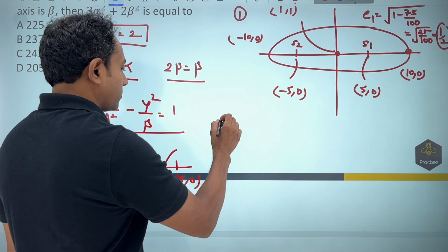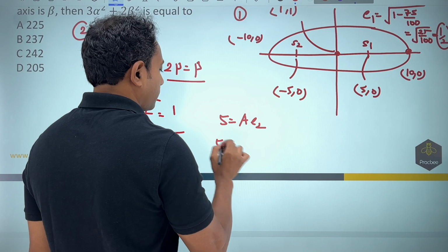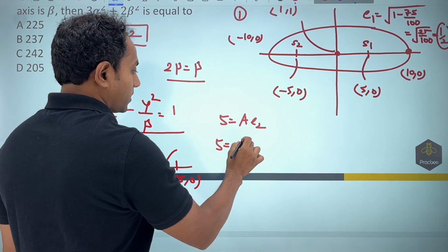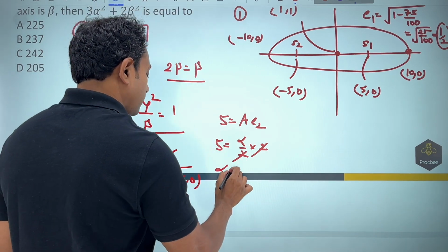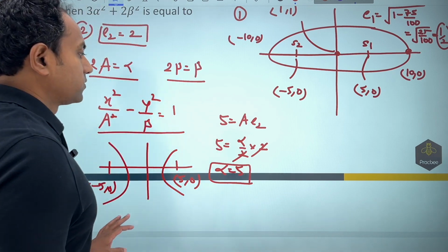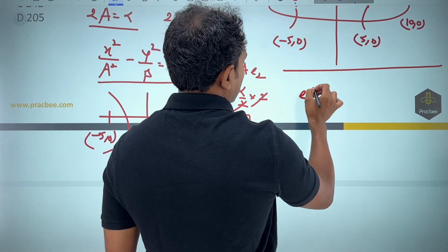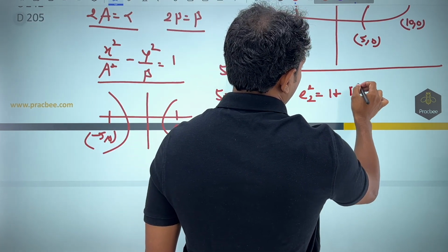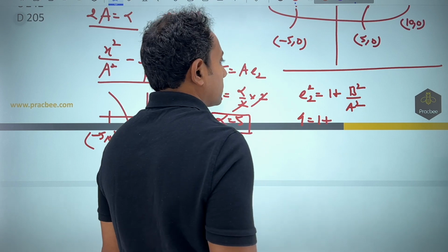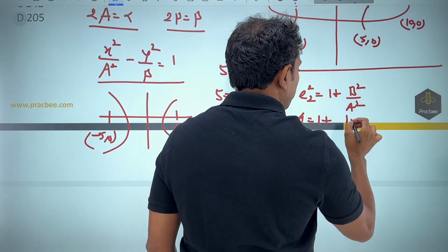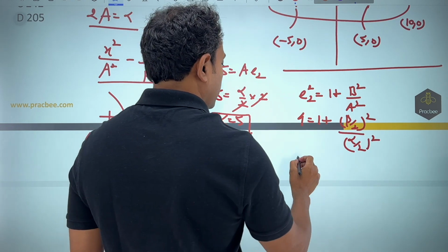So now what you can observe is this 5 will be nothing but a times e2. Now from here, 5 is fine, a is nothing but alpha by 2 and e2 is nothing but 2. So this will get cancelled out. The value of alpha comes out to be 5. Now once we have done this first, we will move forward and find the value of beta. For that, eccentricity is given. So e2 square will be equal to 1 plus capital B square by a square. This is nothing but 4. This becomes 1 plus, now if I substitute the value, beta by 2 whole square by alpha by 2 whole square. So if I simplify, this comes out to be 3.